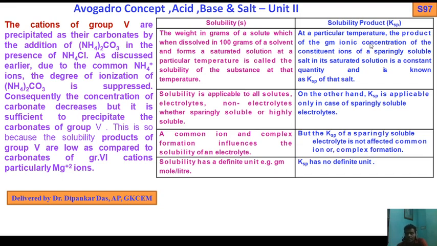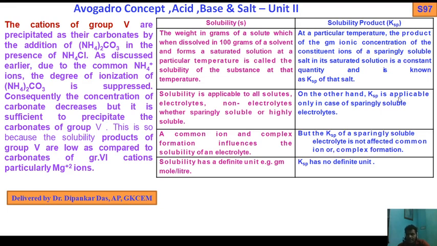At a particular temperature, the product of the gram ionic concentrations of the constituent ions of a sparingly soluble salt in its saturated solution is a constant quantity and is known as the Ksp of that salt. Solubility is applicable to all solutes, electrolytes and non-electrolytes, whether sparingly or highly soluble.